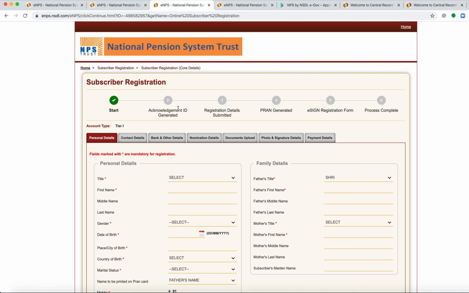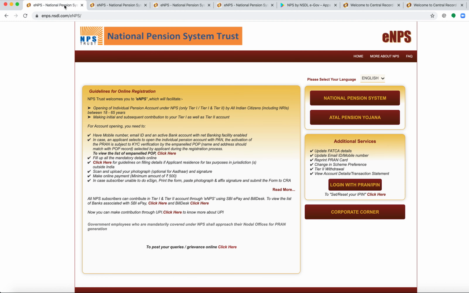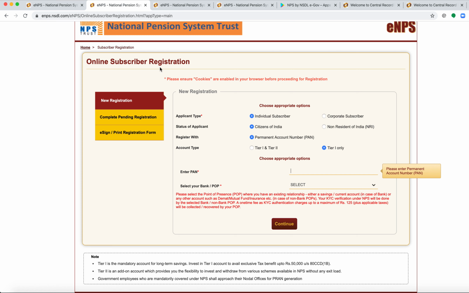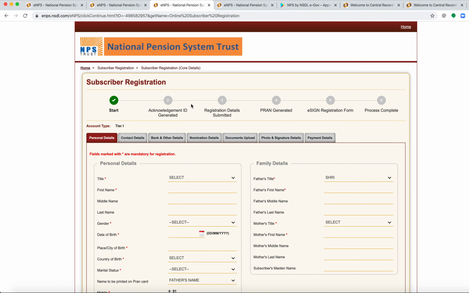The way to come back to the form is, on the same home page, click on NPS, and then it will take you to this page. Rather than new registration, this time you have to click on complete pending registration, wherein you have to provide the acknowledgement number or other details such as first name, date of birth and email ID to begin with entering all the other details in the subscriber registration form.